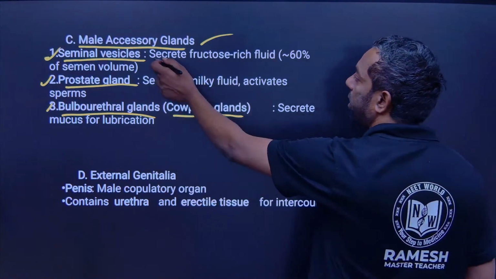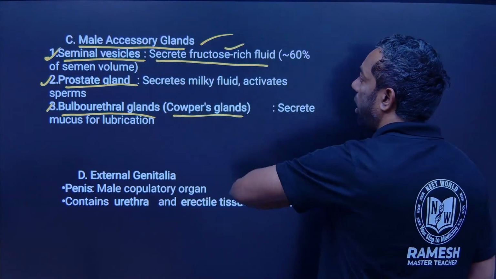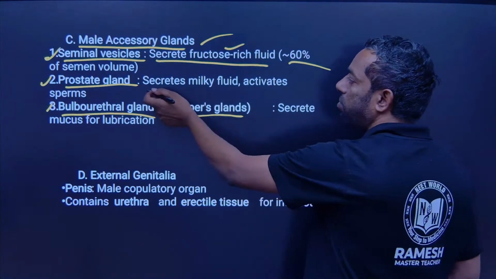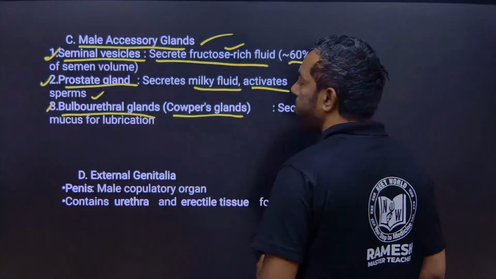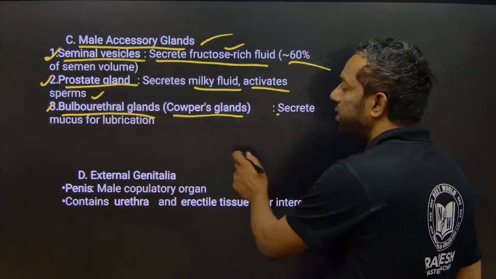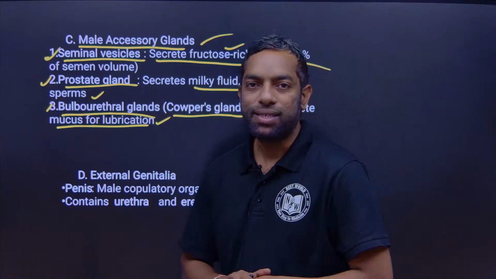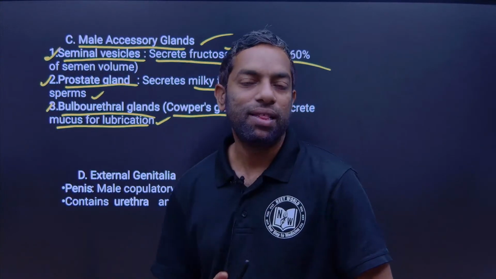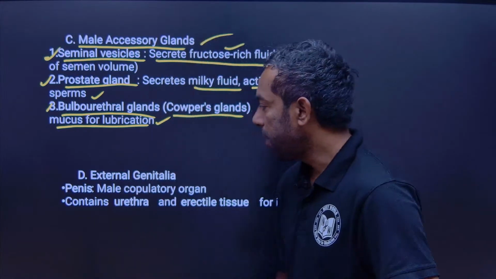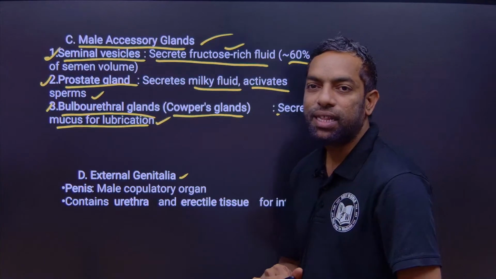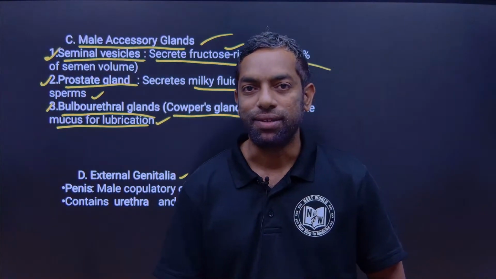The seminal vesicle secretes fructose and makes up about 60% of the semen. The prostate gland secretes a milky fluid that activates sperm, and the bulbourethral gland secretes mucus for lubrication. We are going to discuss the role of these glands in the coming session. External genitalia we will also discuss in the male reproductive system.